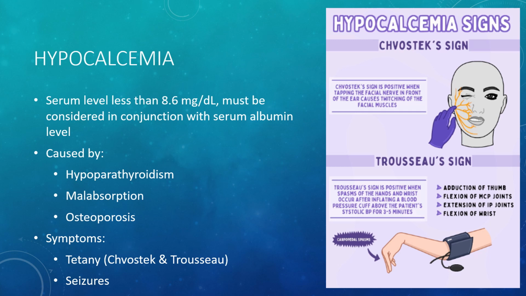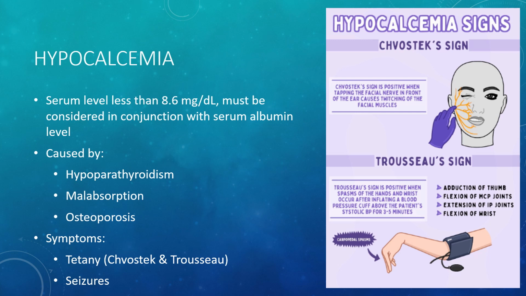One of those is called Trousseau sign. One is the Chvostek sign. Seizures, circumoral numbness, which is an early sign of numbness around the mouth. Paresthesias, dyspnea, laryngospasm, abnormal blood clotting, and anxiety.